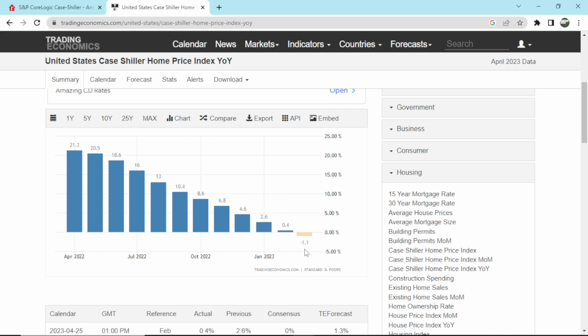So the index in the US fell 1.1% year over year, as we saw the first decline since May 2012, and compared to forecasts of a 1.6% drop. Cities that saw the biggest declines were Seattle at 12.4% year over year, San Francisco 11.2% year over year, and San Diego saw a 5.3% decline year over year. Cities with increases in their prices were Miami 7.7% year over year, Tampa 4.8% year over year, and Charlotte 4.7% year over year.